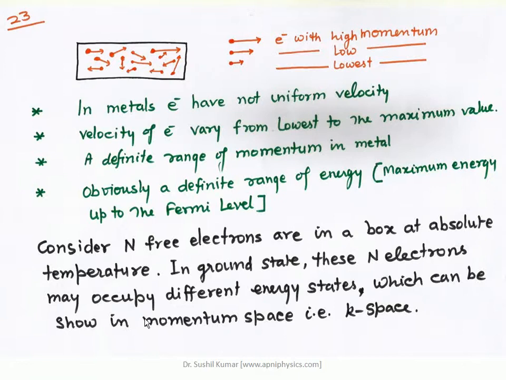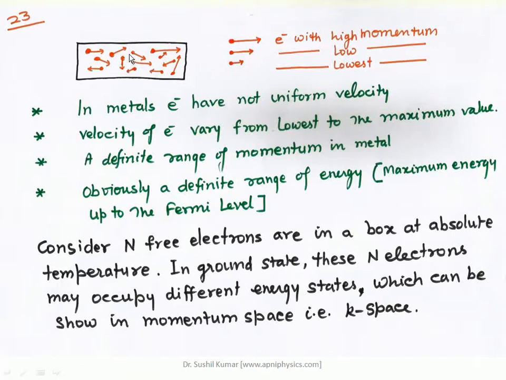So in metals, electrons do not have uniform velocity. This is the first point, because in metals all these electrons don't have the same momentum, and because of that the velocity will be different.